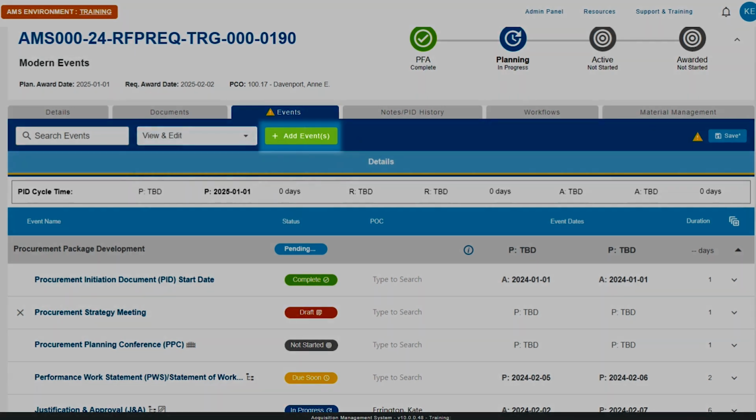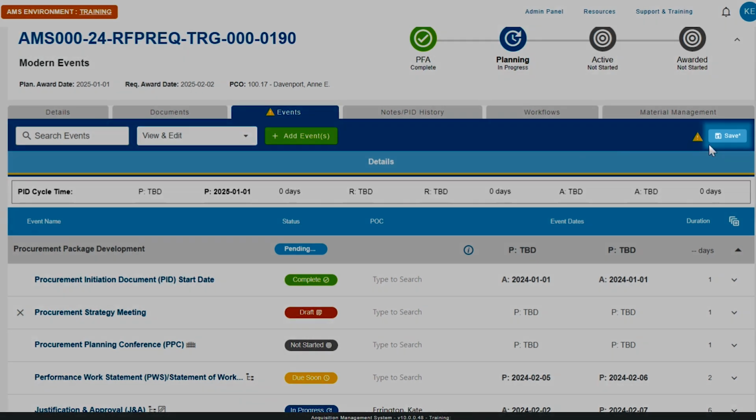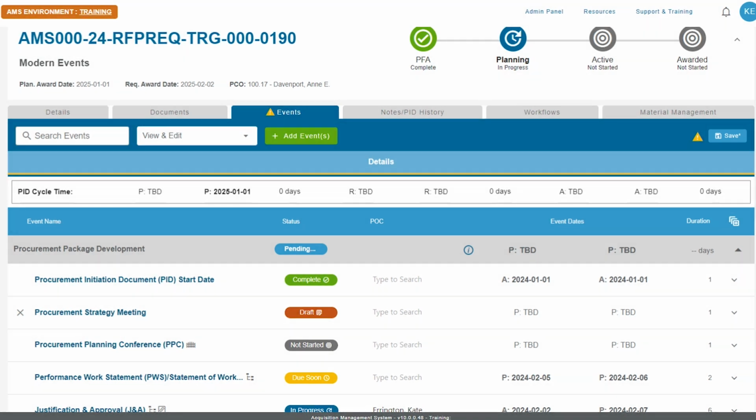Next, we have our Add Events button. This is how you will add events to your schedule. Then, on the far right of the tab is the Save button.